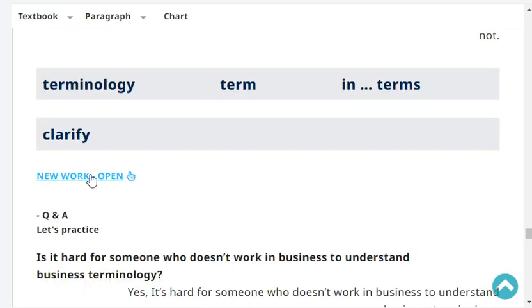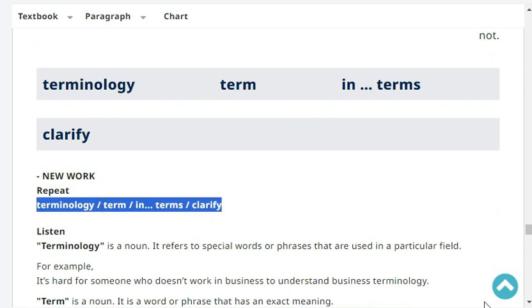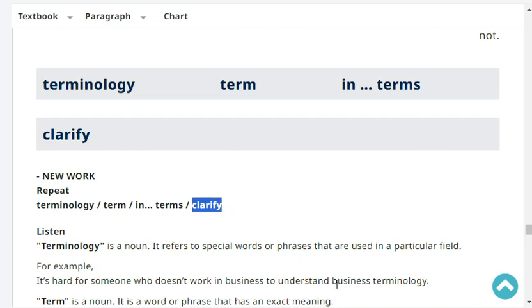Next, a bit of terminology. Terminology, term, in terms, clarify. Very good.